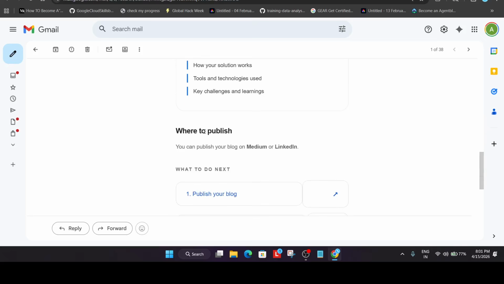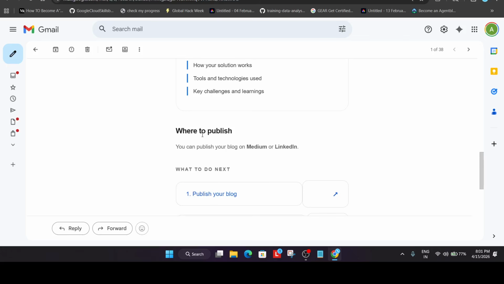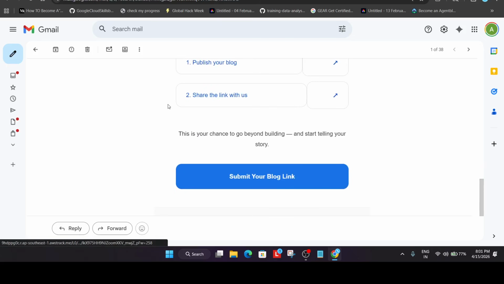You have to write a blog and add things like which problem statement you chose. Mostly the problem statement was provided by them, so you can write that, along with your approach, how you solved it, how your solution works, and the tools and techniques you used for that particular project. So you have to write a blog. You can write on LinkedIn or maybe Medium, and then you have to share the blog with them.